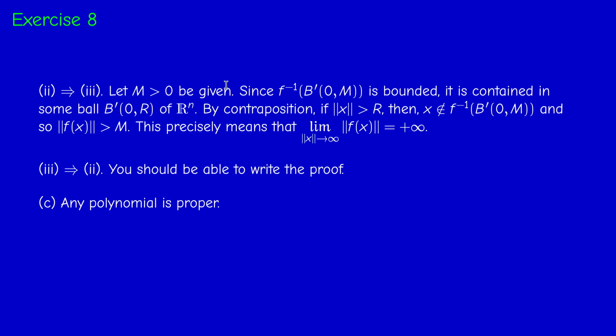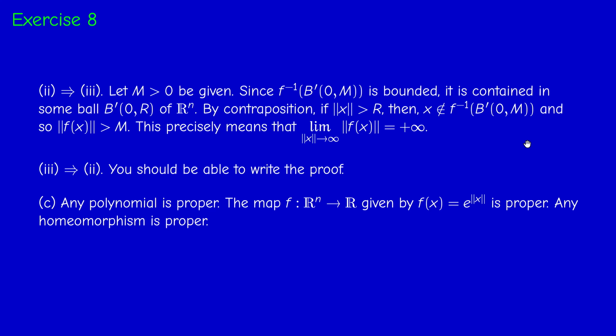Now, examples of proper maps. Now we have complete characterization of proper maps, at least in the case of a function between Rn and Rm. So any function which is continuous and tends to infinity at infinity is proper. So in particular, any polynomial is proper if you want to take from R to R. The map from Rn to R given by the exponential of the norm of x, or the exponential of norm of x squared, is proper. Why? Because it's continuous and it tends to infinity at infinity. Any homeomorphism is proper, of course, because the f-1 of k is just the direct image under f-1 of k, if f is bijective, so it's compact.